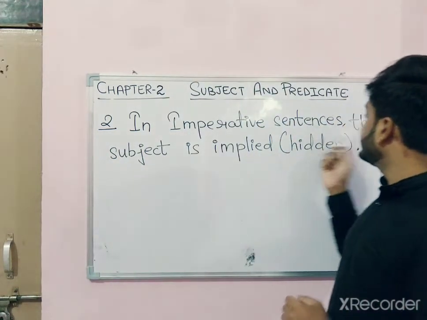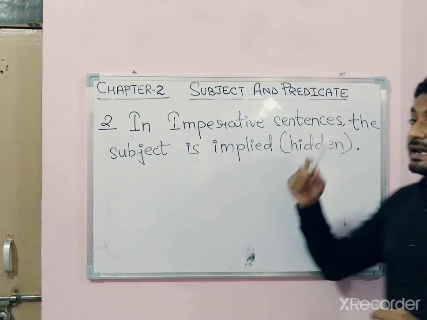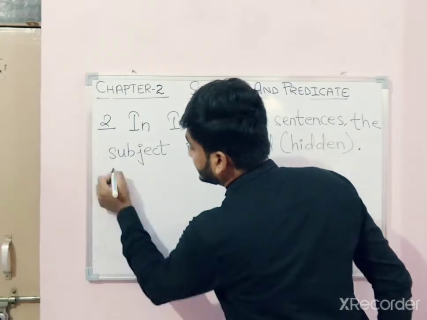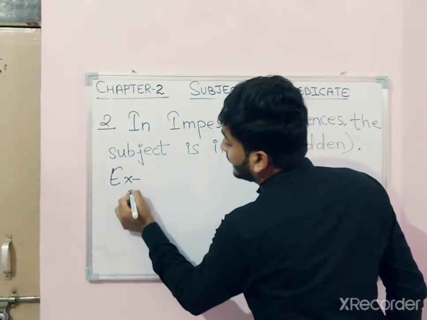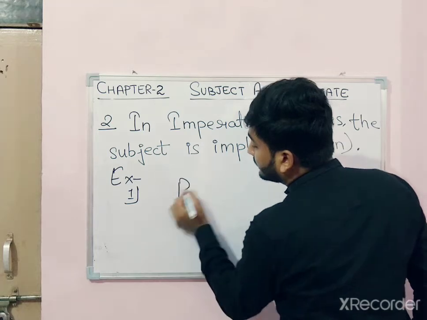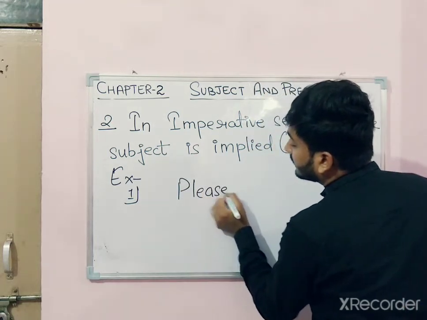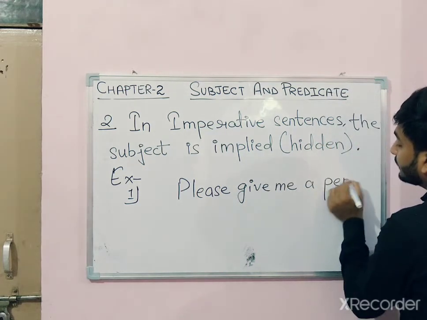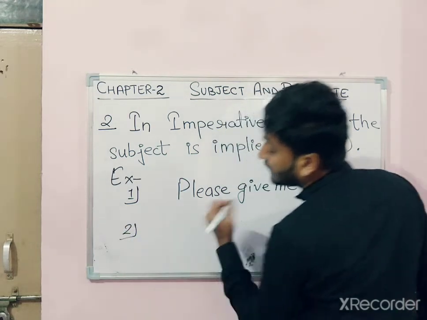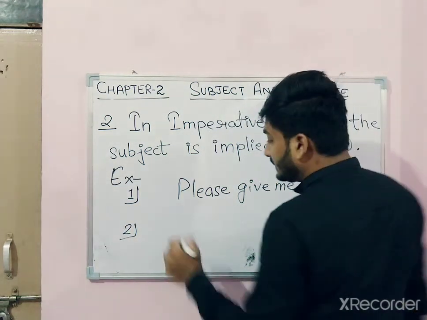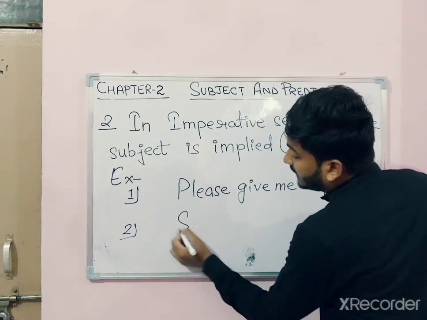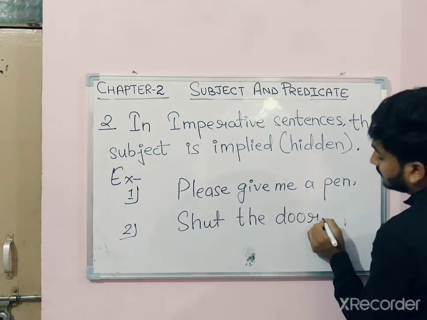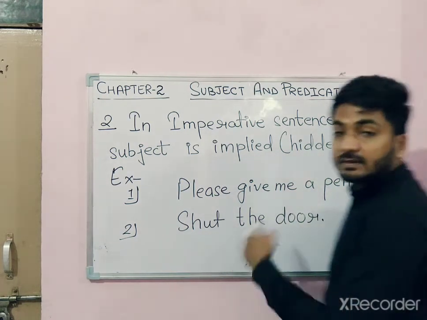Point number 2. In imperative sentences, the subject is implied, meaning hidden. It is not given in the sentence. Okay? For example, please give me a pen. Or shut the door. So what is the subject in these sentences?